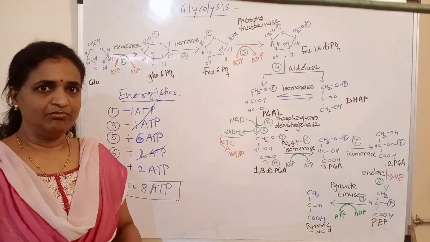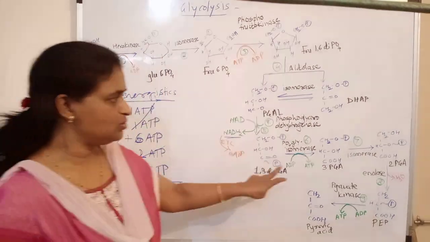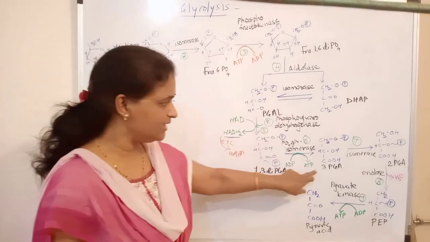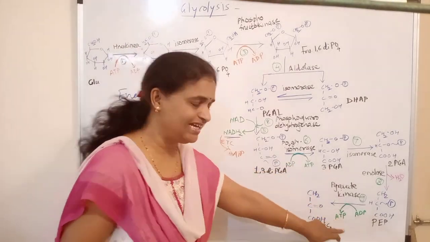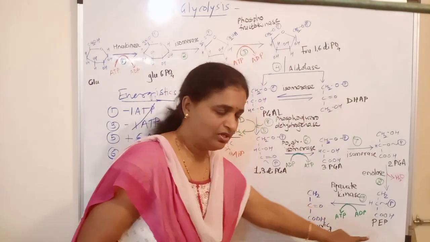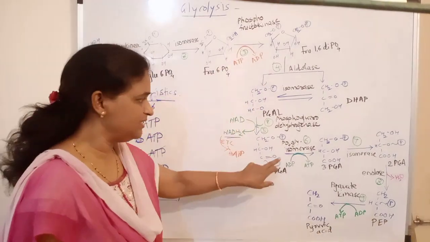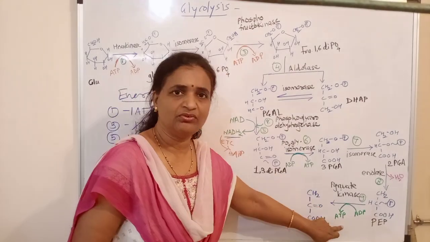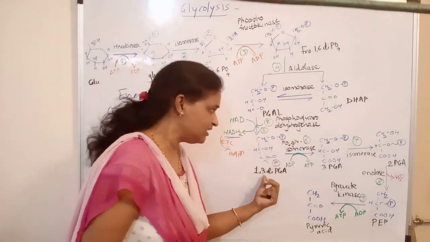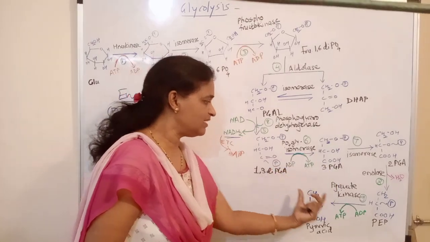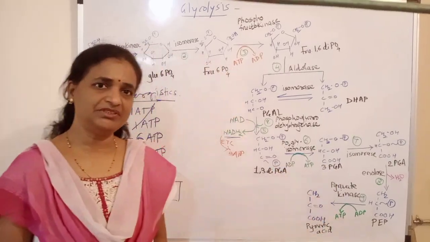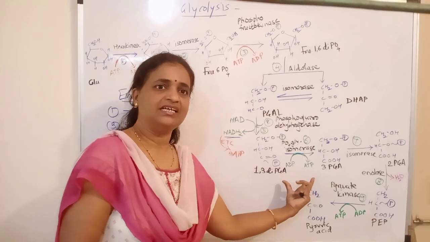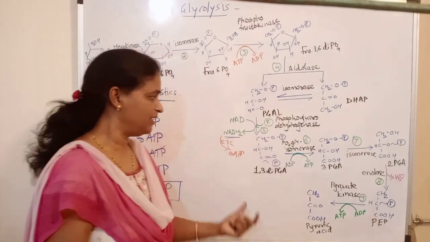Now the very important in this pathway are these 2 reactions. Reaction number 6, 1,3-diphosphoglyceric acid to 3-phosphoglyceric acid, and the last reaction, phosphoenol pyruvic acid to pyruvic acid. You can see in these 2 reactions there is formation of ATP while converting substrate to the product, and these are the 2 examples of substrate level phosphorylation. So these are the reactions which are examples of substrate level phosphorylation.